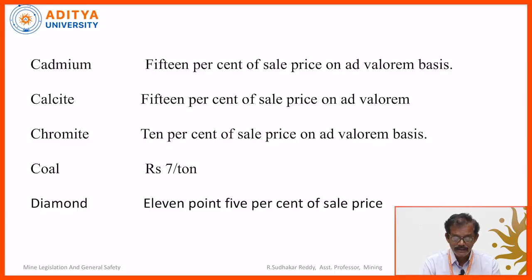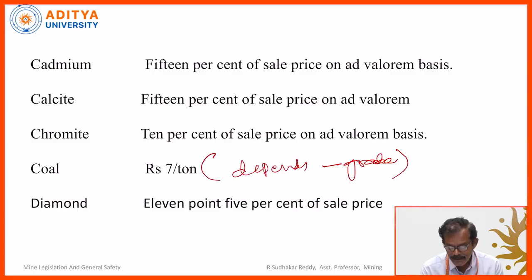Coal, we have just discussed, again depends upon the grade. For example, high grade coal means bituminous coal. It can be used by the power industry, paid at 7 rupees per ton. Low grade coal is used by cement industries, paid at 5 rupees per ton.